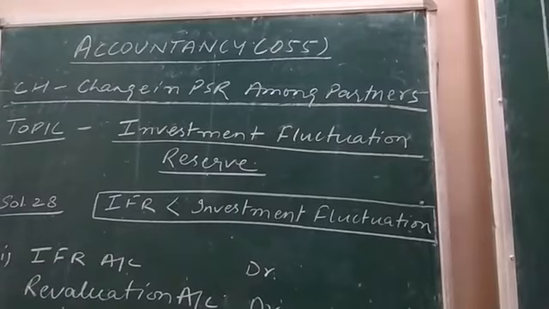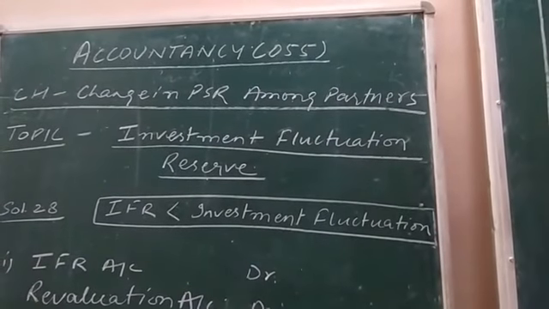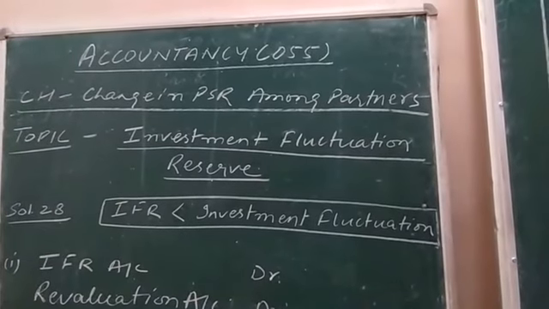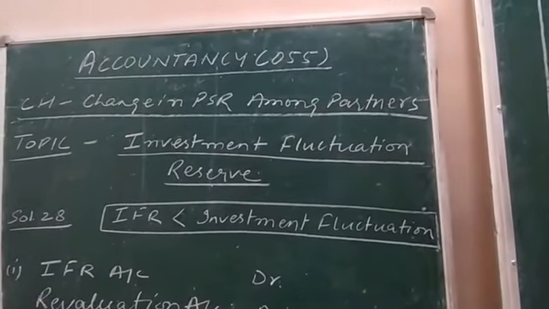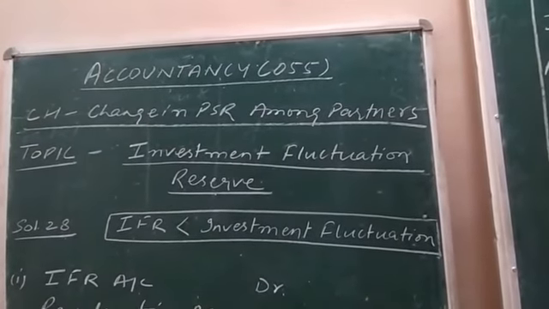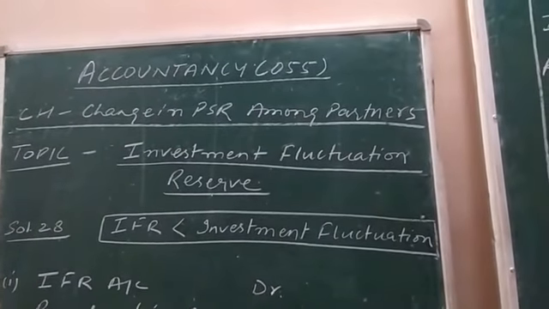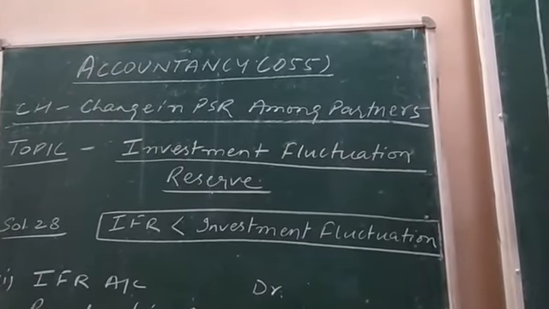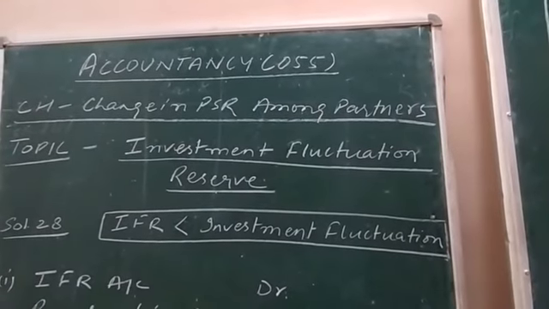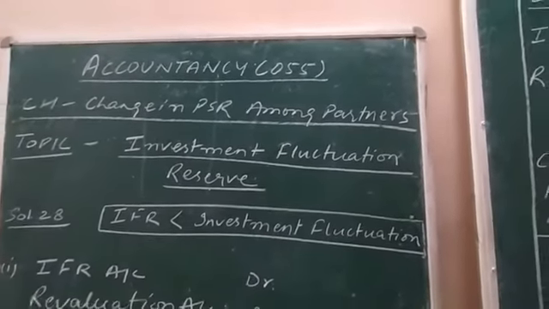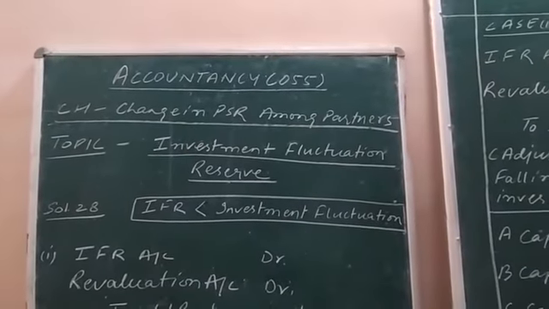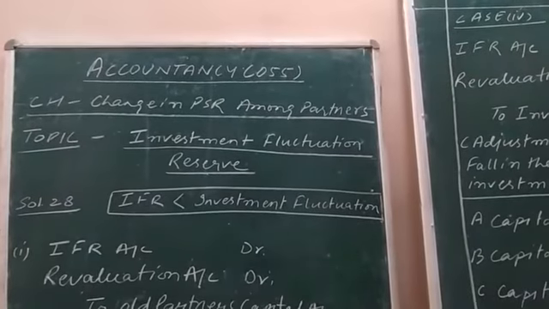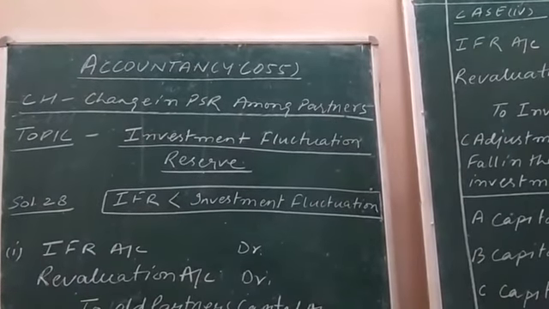When the loss due to fluctuation in investment is beyond expectation, then the increased value of investment fluctuation in comparison to IFR is debited to revaluation account. Revaluation account is an account where we show the revaluation of assets and reassessment of liabilities.